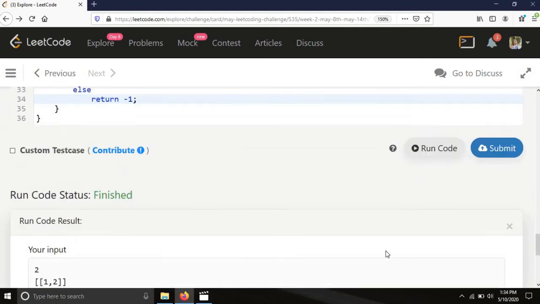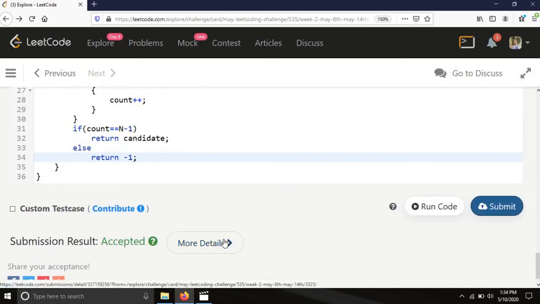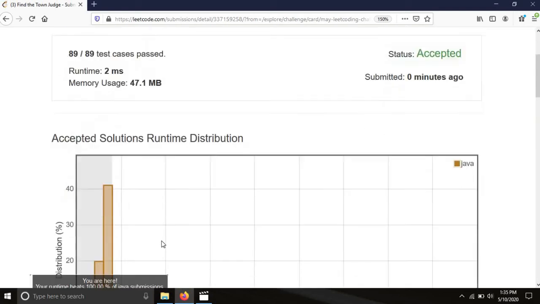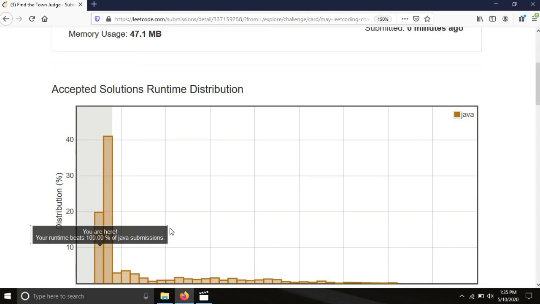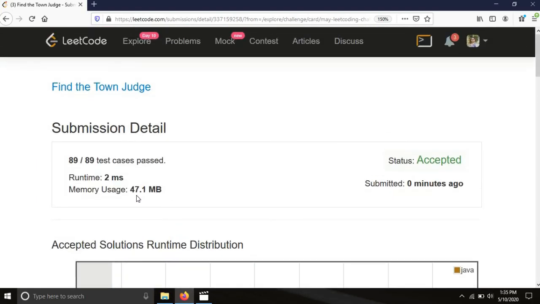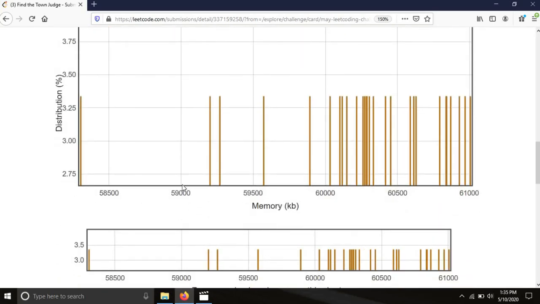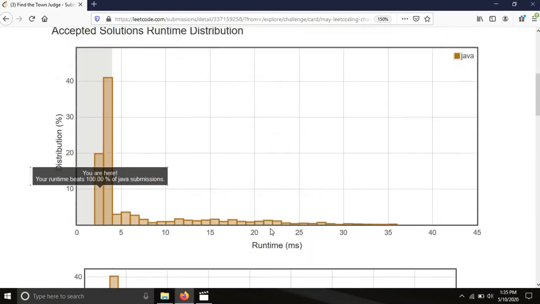See, it worked, and now we will submit the solution and check how our solution is performing. So I am going into more details. Our solution is better than 100% of Java submissions. Our memory consumption is also low, which is 47 MB, and see what people are basically using. So this was our solution.